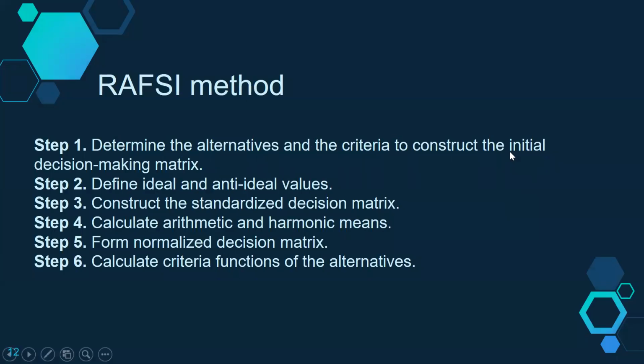Step one, determine the alternatives and the criteria to construct the initial decision-making matrix. Step two, define ideal and anti-ideal values. Step three, construct the standardized decision matrix. Step four, calculate arithmetic and harmonic means. Step five, form the normalized decision matrix. And the last one, calculate criteria functions of the alternatives.